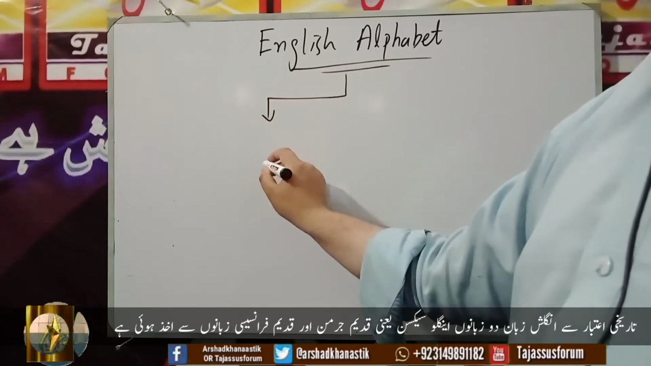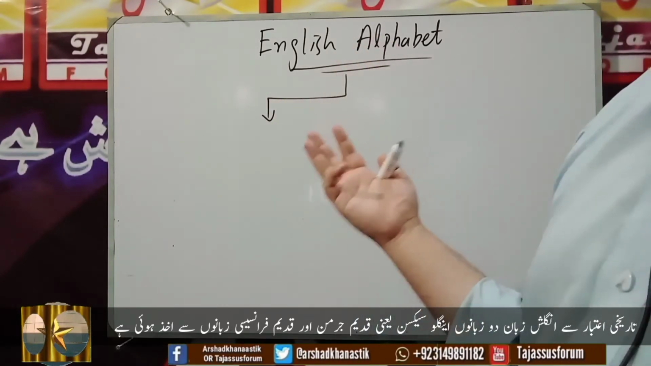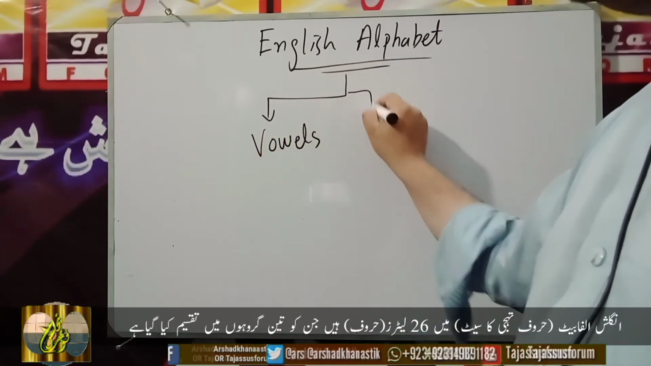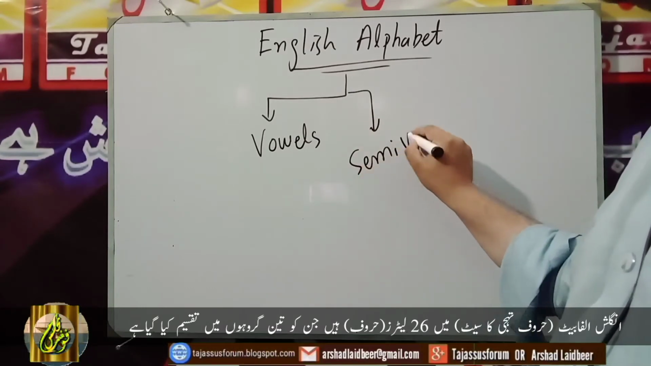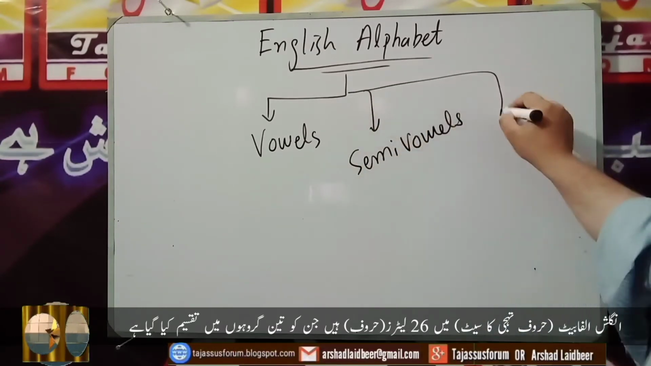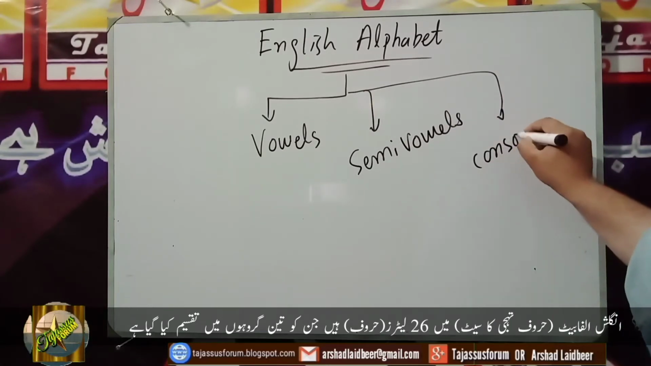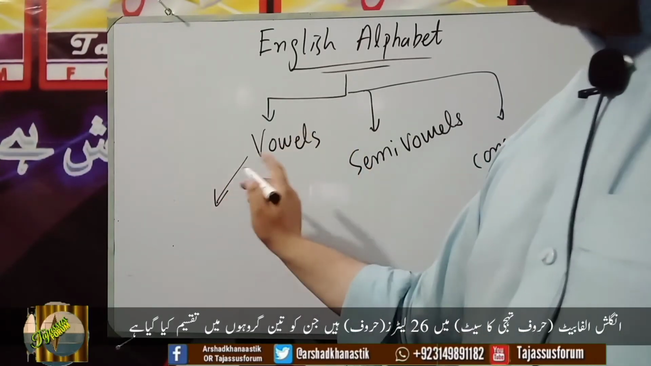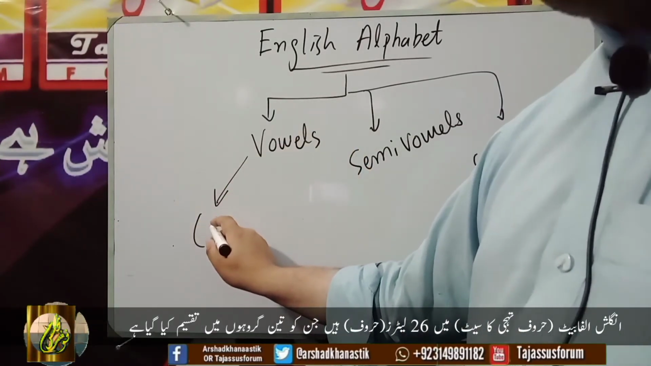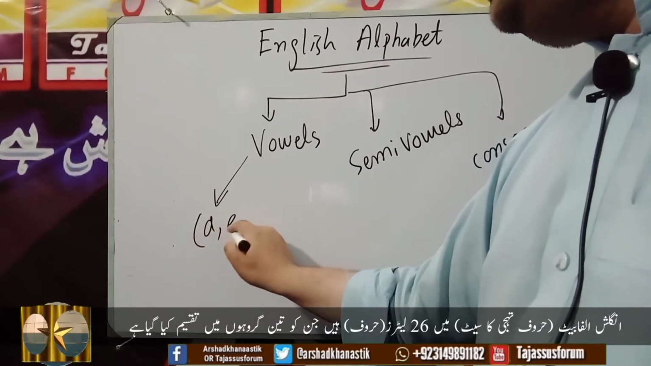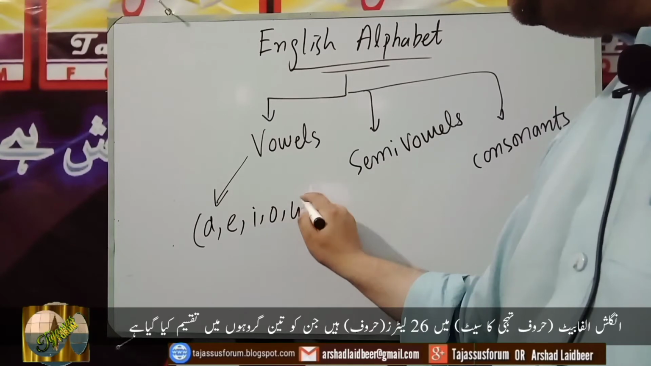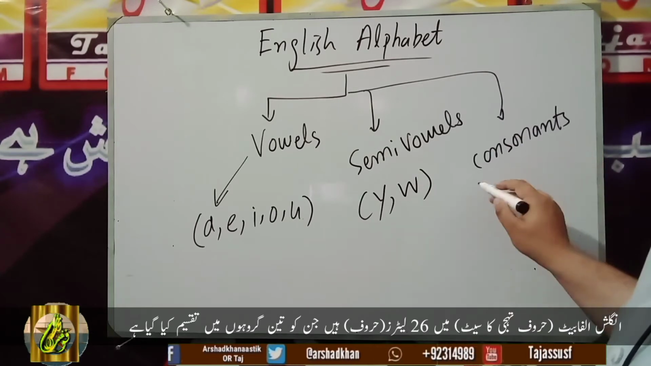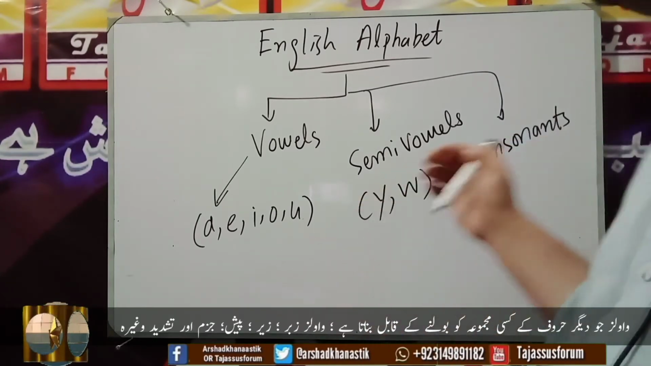and all of these 26 letters are further divided into three main groups. The first one is vowels, the second one is semi-vowels, and the third one is consonants. You will be familiar with vowels. Vowels are 5 letters, that is A, E, I, O, U, and semi-vowels are 2 letters only, that is Y and W, and the rest of the 19 letters are called consonants.